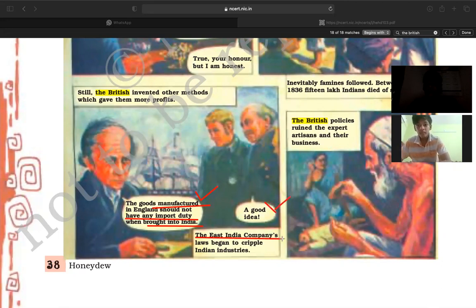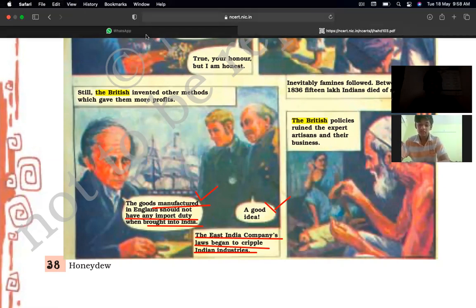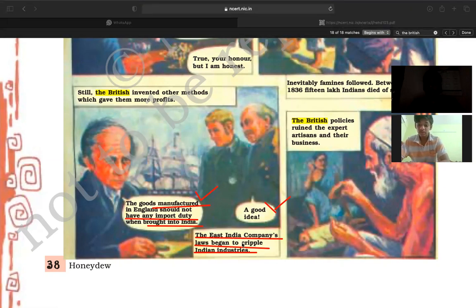The East India Company laws began to cripple Indian industry. What do you mean by cripple? Cripple means unable to walk, unable to move properly.